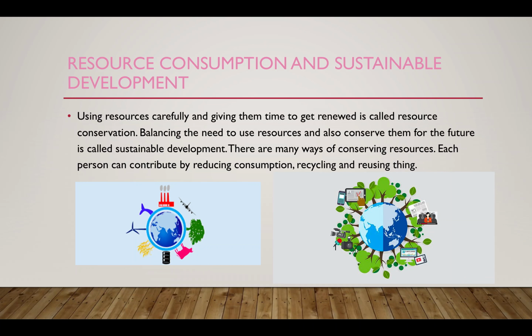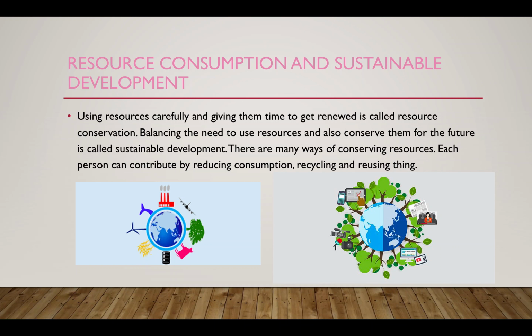Now let's talk about resource consumption and sustainable development. Using resources carefully and giving them time to get renewed is called resource conservation. Resource conservation means to use resources carefully and allowing it to be renewed.